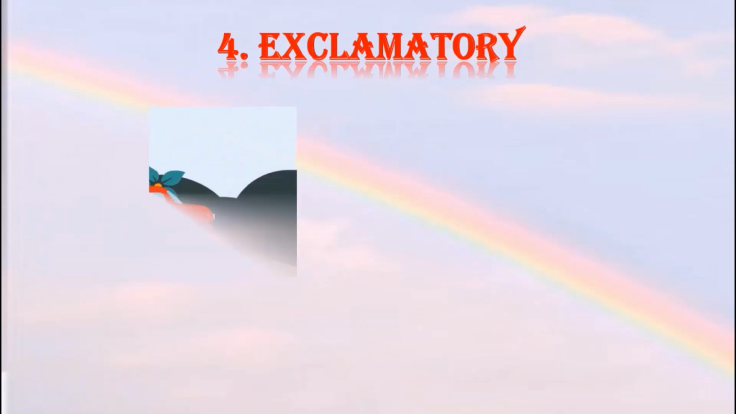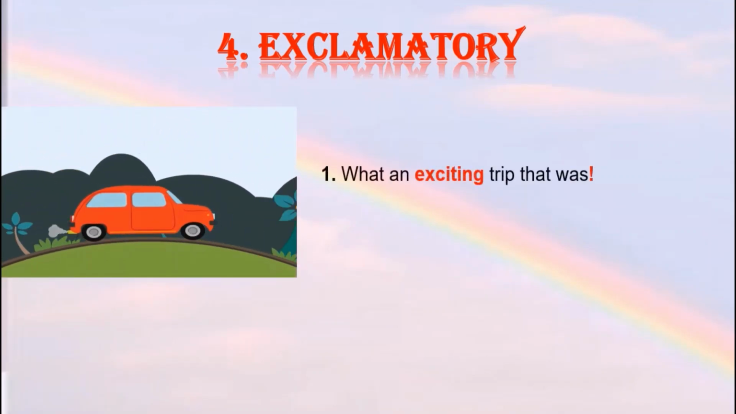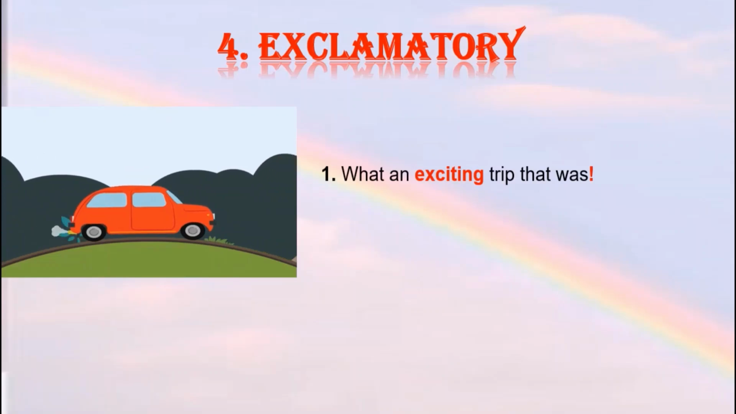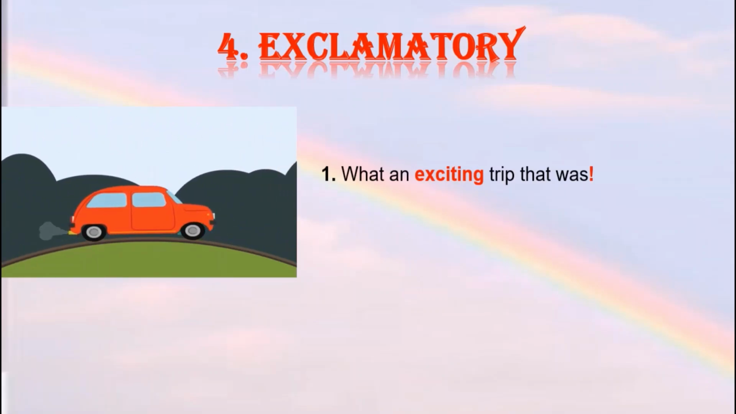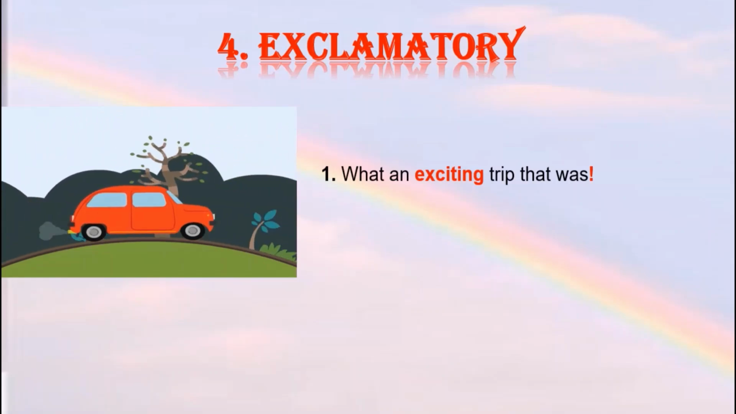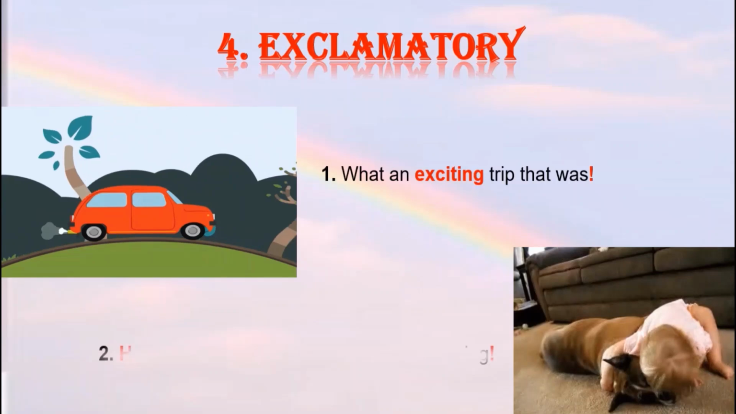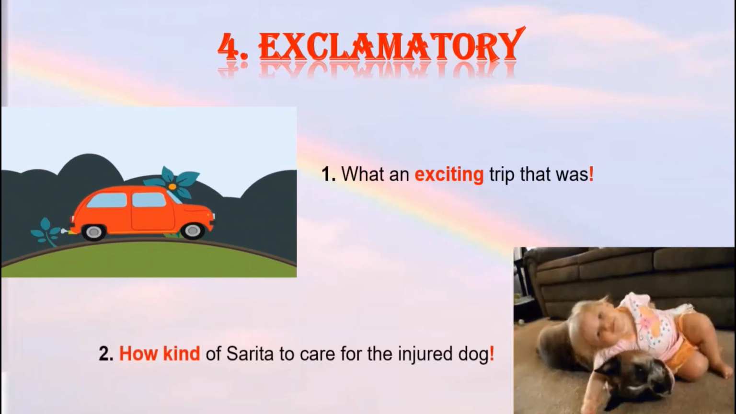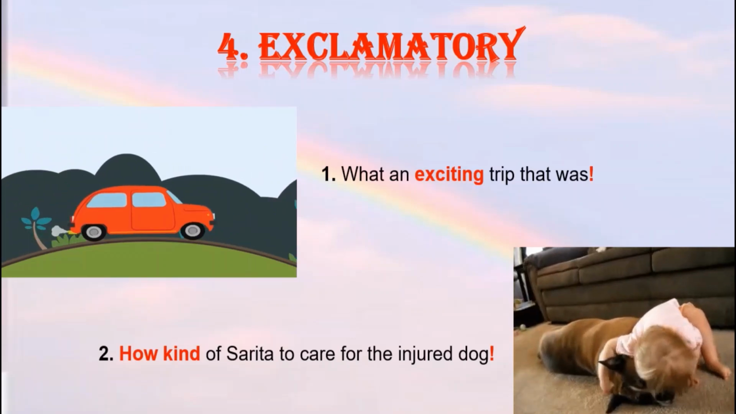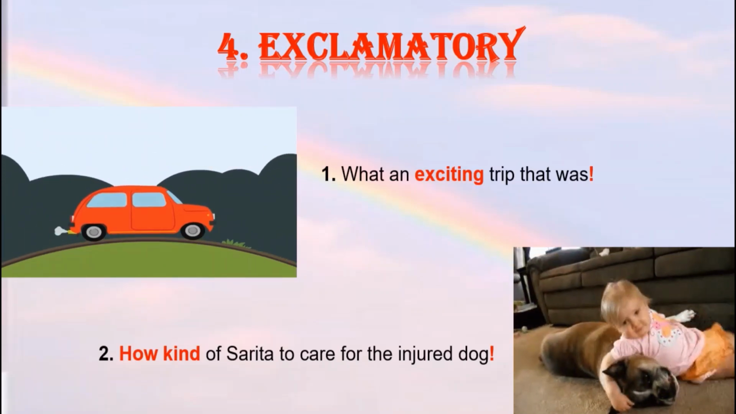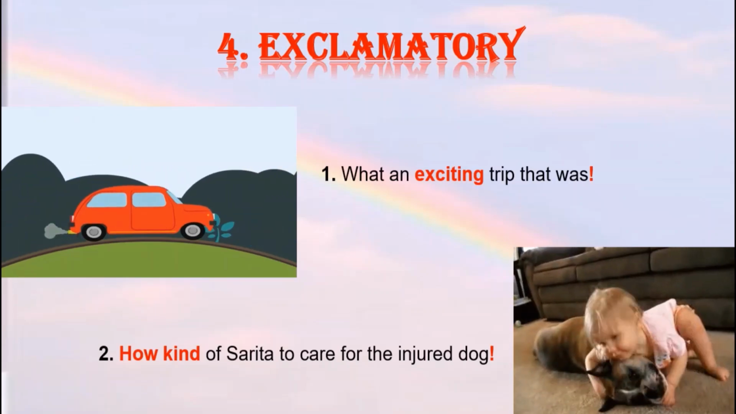Let us have a look at some examples. What an exciting trip that was! Here in this sentence, a strong feeling of joy and contentment is expressed through the words, what an exciting trip. Therefore, we need to put an exclamation mark at the end of the sentence. Let's take another example. How kind of Sarita to help the injured dog! In this sentence, a strong feeling is expressed. Therefore, it's an exclamatory sentence and we need to end this sentence with an exclamation mark.